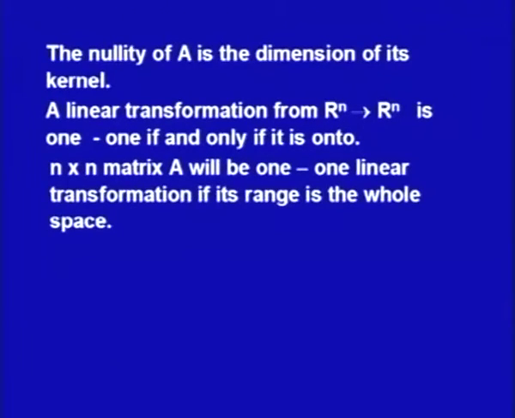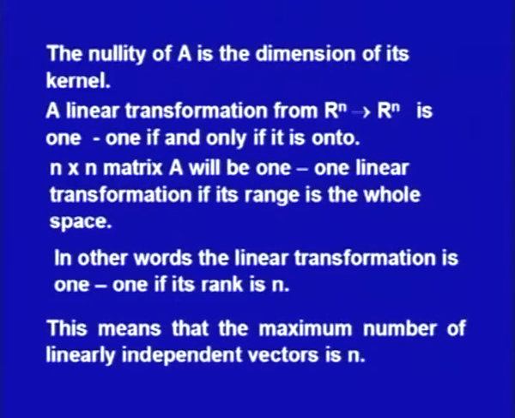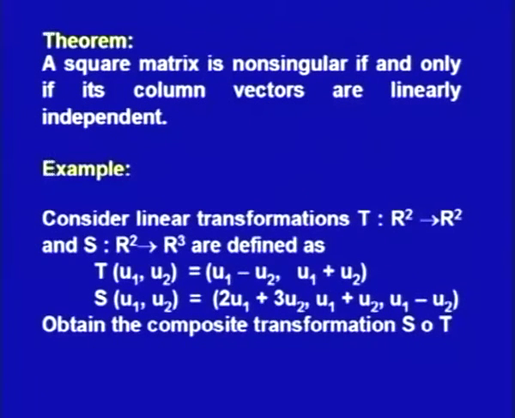An n by n matrix A will be a 1 to 1 linear transformation if its range is the whole space. In other words, the linear transformation is onto if its rank is n. And this means that the maximum number of linearly independent vectors is n. And accordingly, a square matrix is non-singular if and only if its column vectors are linearly independent. This is the result with which we have started.